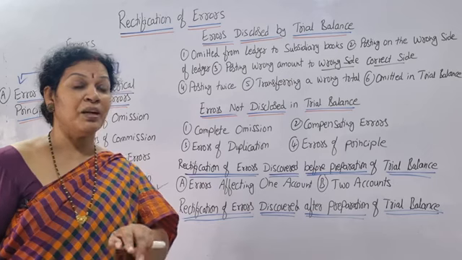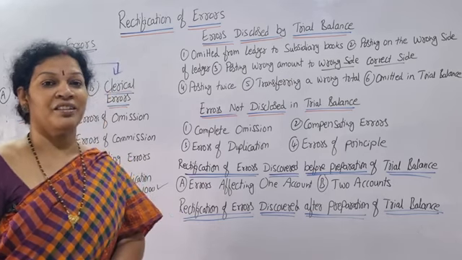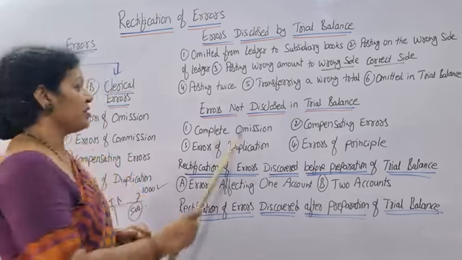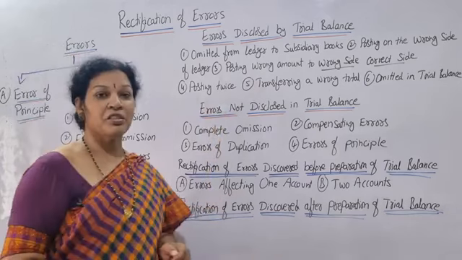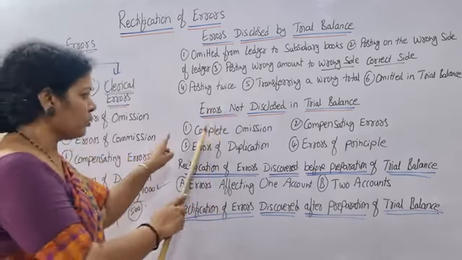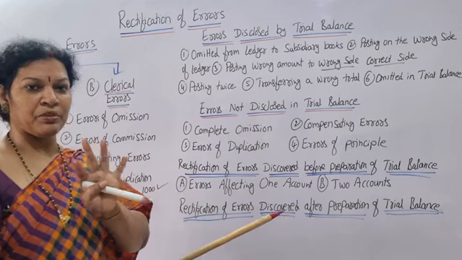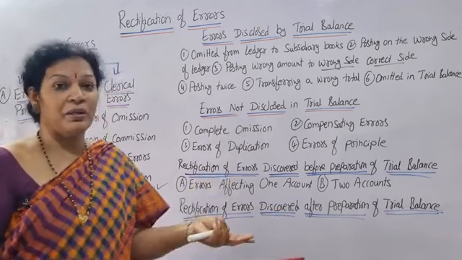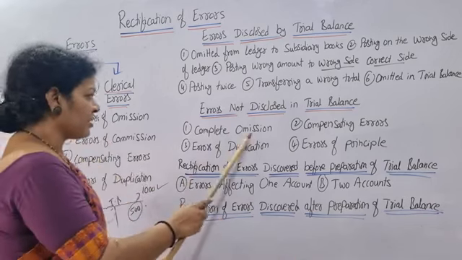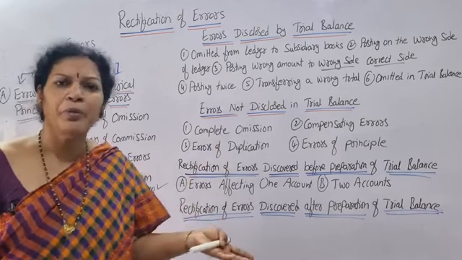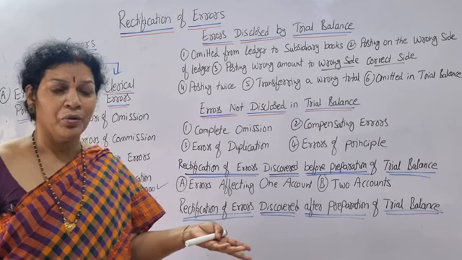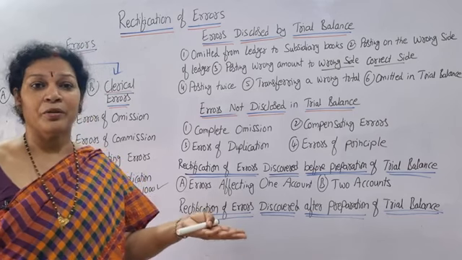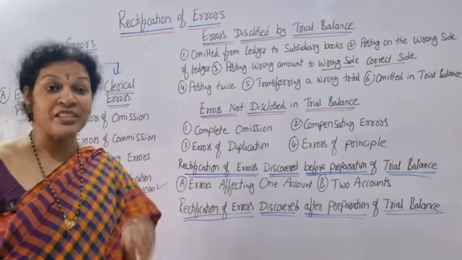Through the trial balance, we'll come to know these are the errors. There are some other errors not disclosed in the trial balance. Those kinds of errors are also 4 types: errors not disclosed in the trial balance. In the trial balance, we will not be knowing. One is complete omission, completely omitted. How do you come to know? There is no way of understanding or identifying such kinds of errors.